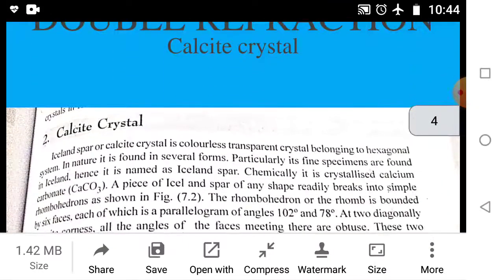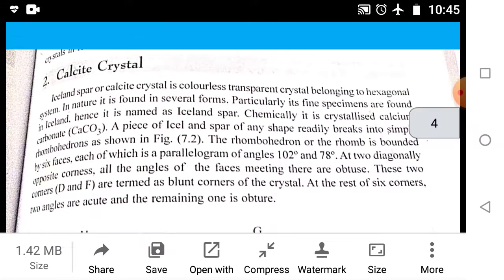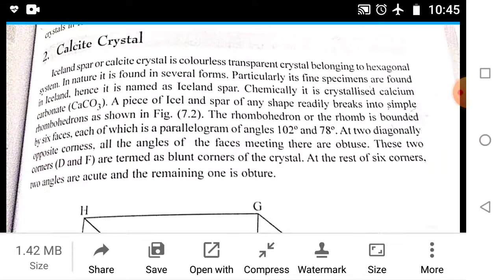Now we will discuss the calcite crystal, which is commonly used in polarization. Iceland spar or calcite crystal is a colorless transparent crystal belonging to the hexagonal system. In nature, it is found in several forms. Particularly, its fine specimens are found in Iceland, hence it is named Iceland spar. Chemically, it is crystallized calcium carbonate, CaCO3.